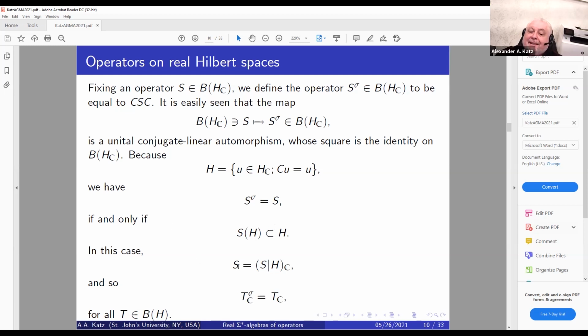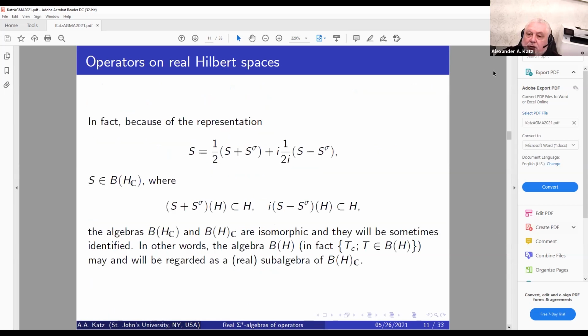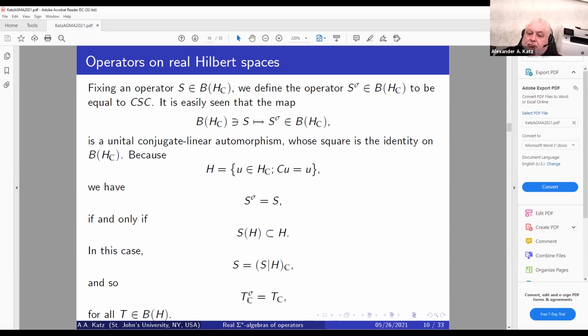In this case, if we take a restriction of S on H and make that T sub C, we get the following: that T sub C super sigma is simply equal to T sub C, which means super sigma leaves T sub C invariant under its action for all operators T from the real Hilbert space operators B of H, right?